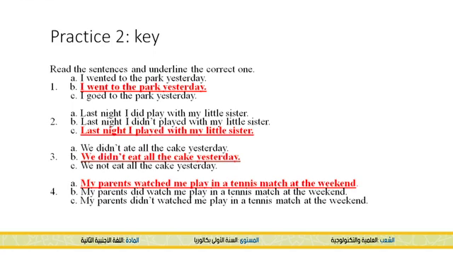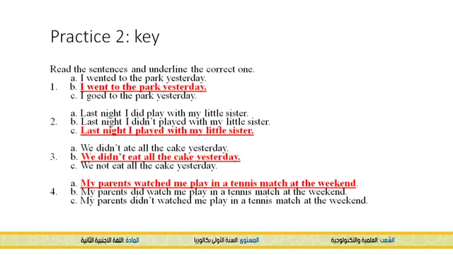We cannot say I wented because here the verb is irregular. We don't add ed to the verb. And we cannot also say I goed because also the verb here is irregular. Now, for number 2, the correct option is C. Last night I played with my little sister. We don't say last night I did play or last night I didn't play. As we said, we cannot conjugate the two verbs.